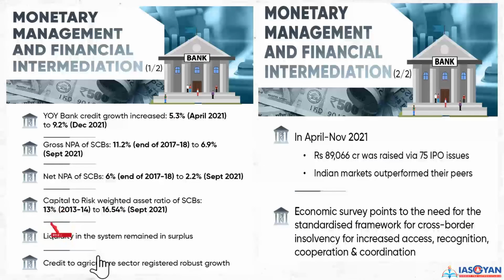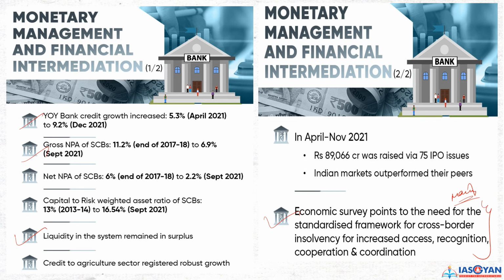Moving ahead, some infographs related to the monetary and financial management. So जितने मैंने आपको data बताए हैं वो आपको यहाँ पे मिल जाएंगे. You can take a pause and you can read it out. Liquidity in the system has remained in surplus and credit to the agriculture sector has registered a robust growth. The economic survey points out the need to have a standardization framework for cross-border insolvency, increased access, recognition, cooperation and coordination. So in this particular section, a direct question in mains examinations can also be asked.